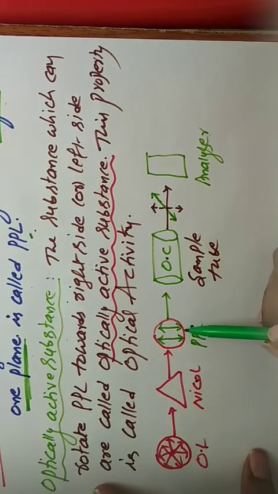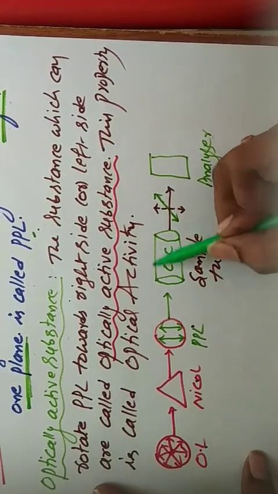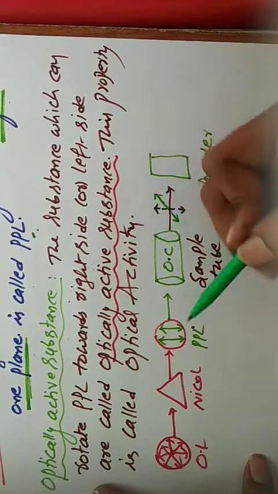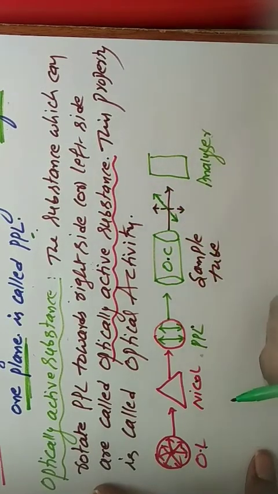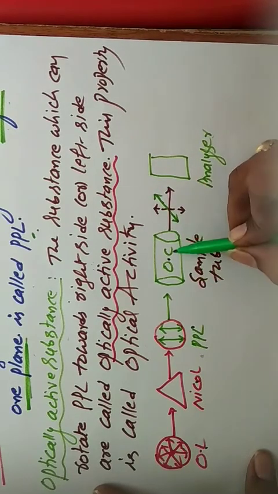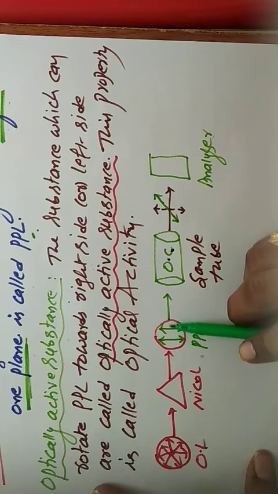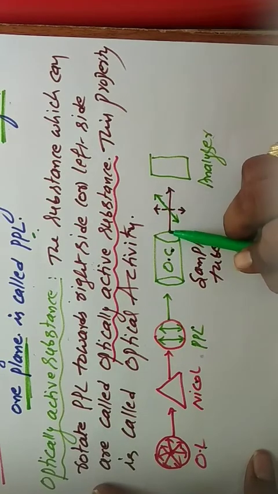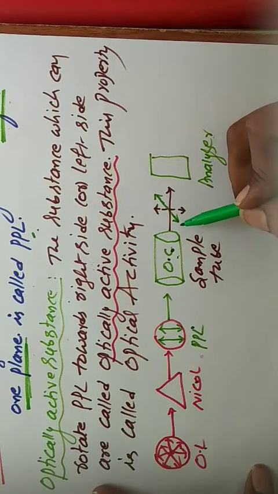This plane polarized light travels to the sample tube. In this sample tube we can take the substance, suppose glucose or fructose or lactic acid, different substances. If this solution or organic compound rotates the plane polarized light either right side or left side, then this is an optically active substance.